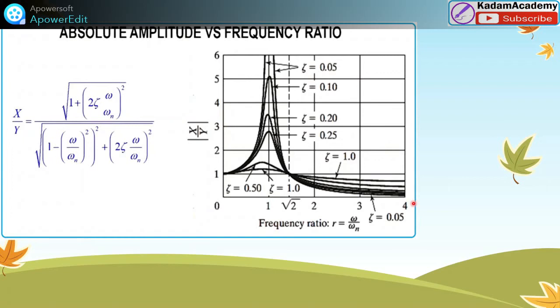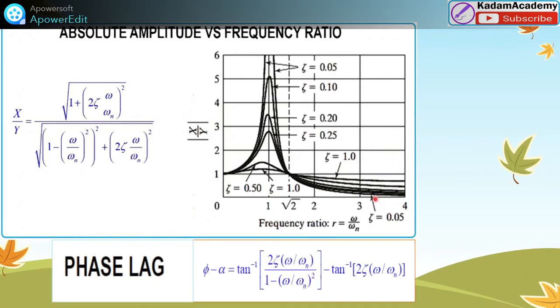For high values of frequency ratio, omega by omega n much greater than under root of 2, the amplitude ratio is quite small, which means that the support displacement is almost negligible. For high values of frequency ratios, the damping ratio does not have any important role so far as the amplitude ratio is concerned.